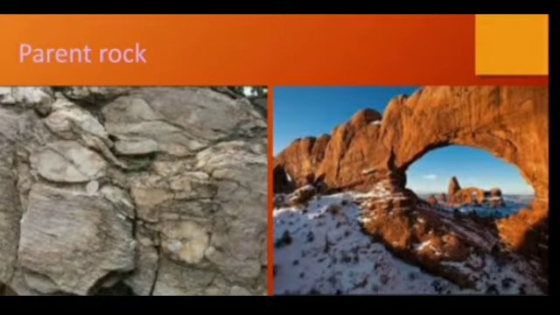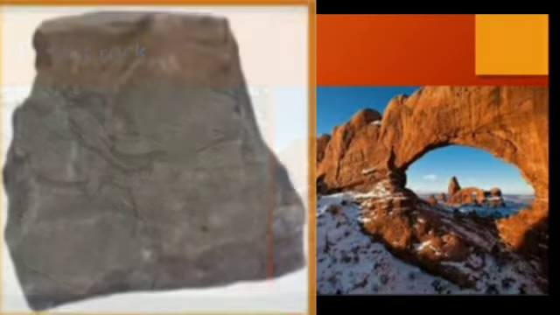Now, when the rock disintegrates, meaning the parent rock is breaking into smaller and smaller particles, what happens after that? Powdery material is formed. In the Deccan Plateau, which is mainly in Maharashtra, it is mainly made up of basalt rock.